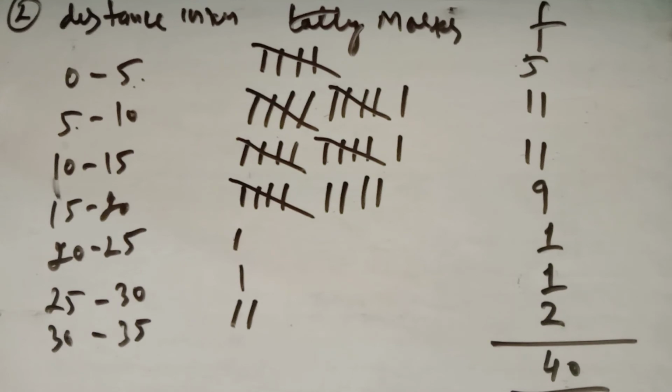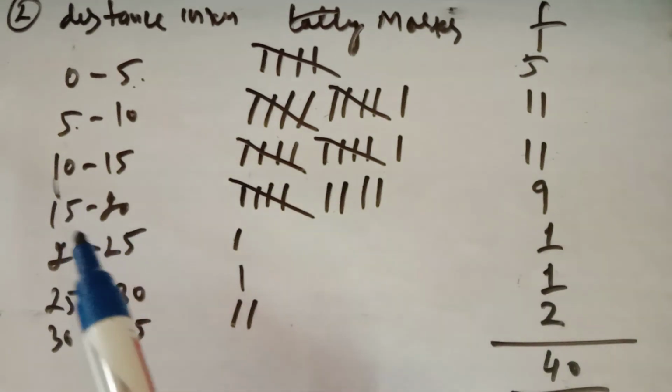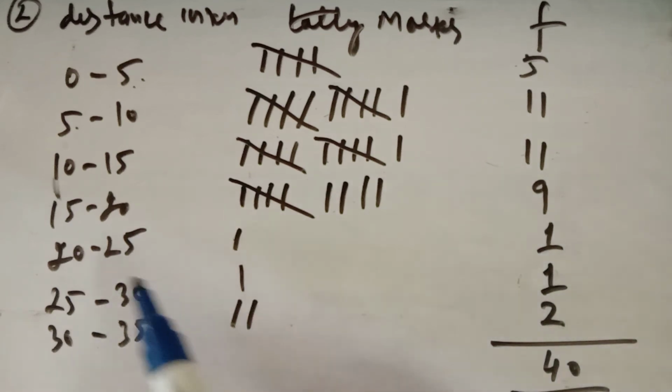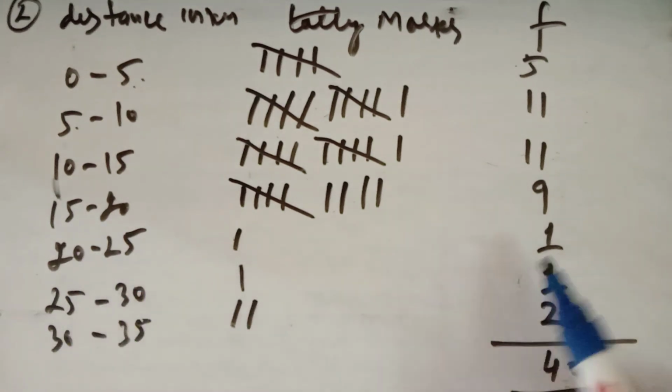नाउ इसमें ये पूछा जा रहा है हाउ मेनी. See it very carefully. Features of this. We observe what is being observed from this table. We observe that the maximum number of engineers have their residence from 5 to 15 kilometers. 5 to 15 kilometers we are observing from this. And the minimum number of engineers live from 25 to 30 kilometers. That is one each. This we are observing from this table.